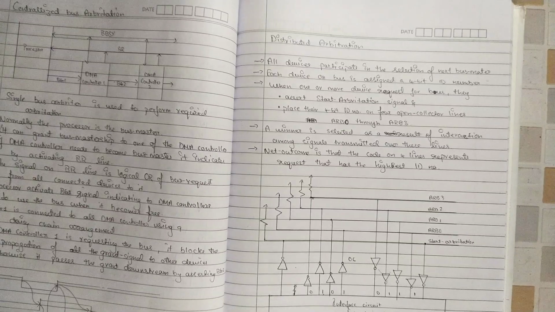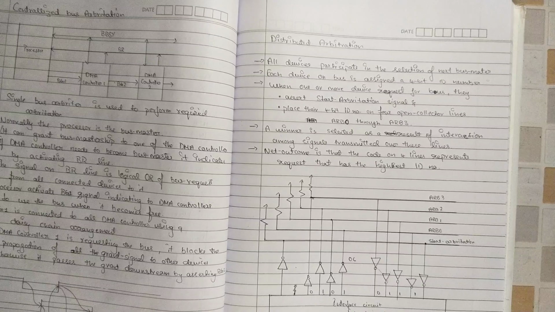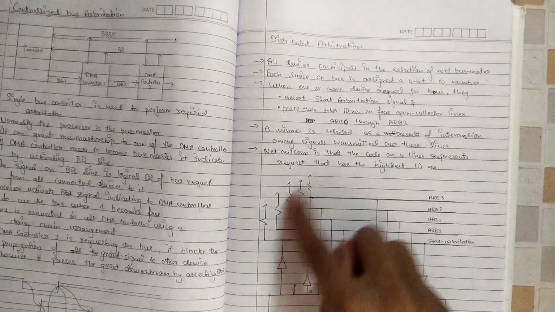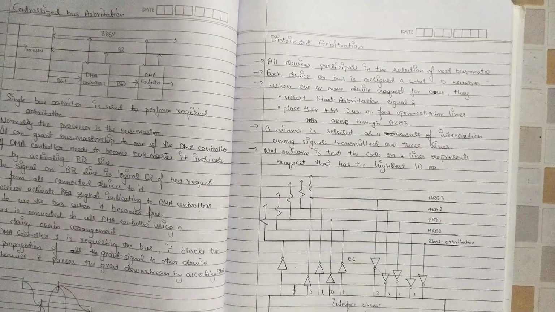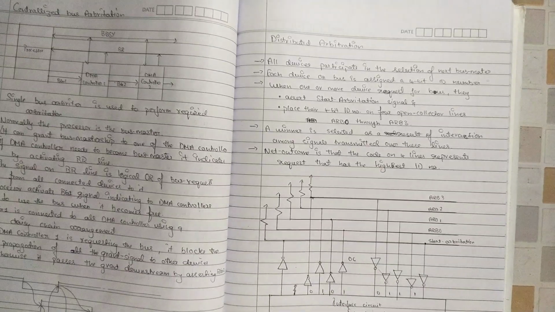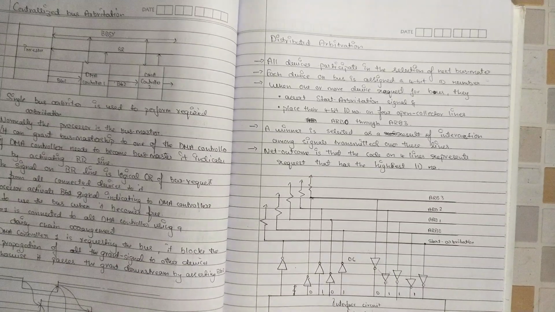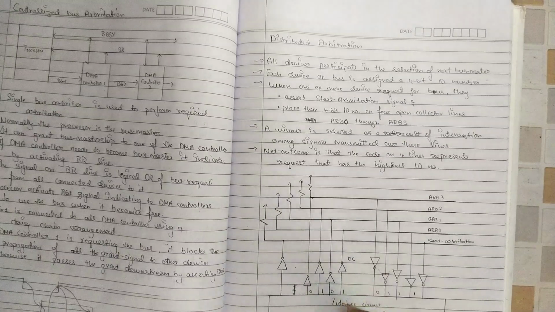The assert arbitration signal starts, and each device will place its ID on the open collector lines. These lines you can see here are nothing but open collector lines. Each device puts in its ID. It's like gambling: they put their bet, and whoever has the proper ID number will win. I will explain how that selection happens.